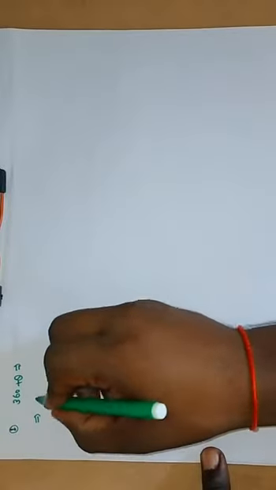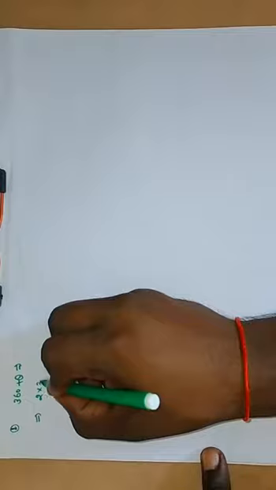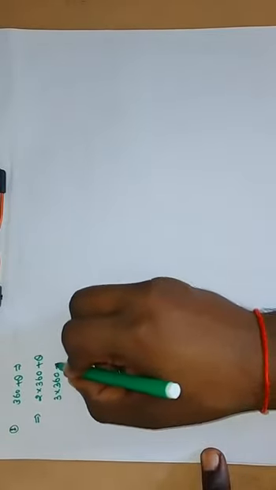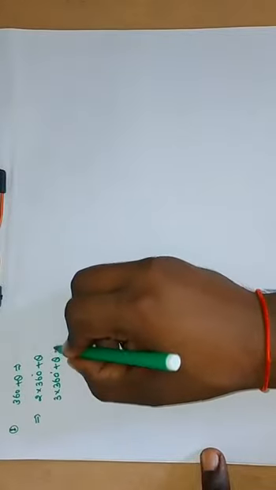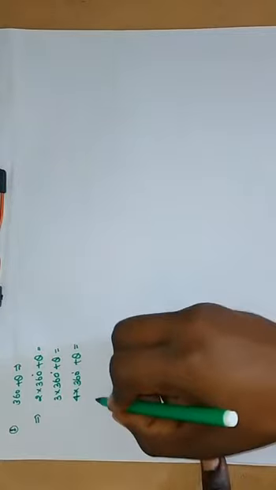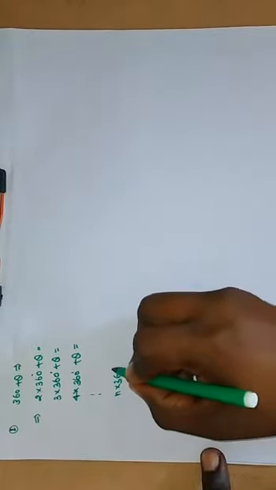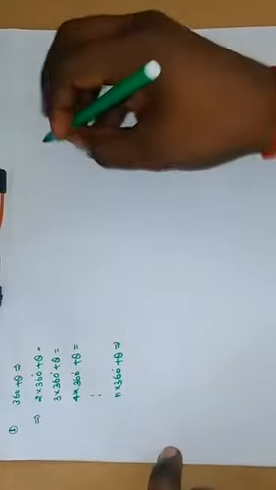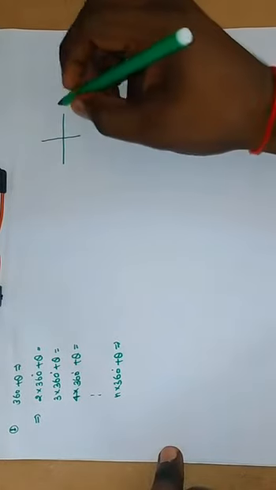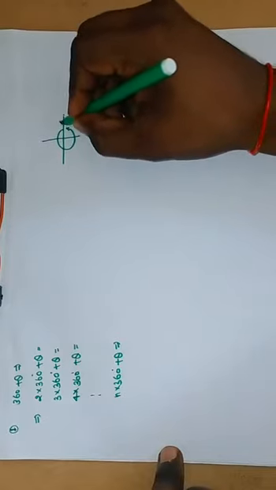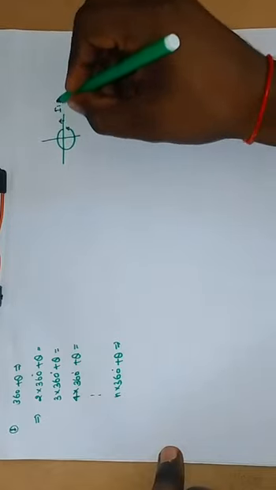When we multiply 360 plus theta, and 3 into 360 plus theta, 4 into 360 plus theta, and so on, n into 360 plus theta, then all these formulas come in the first coordinate, because when one rotation moves, we come in the first coordinate.